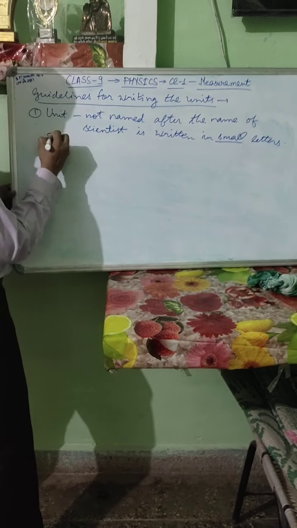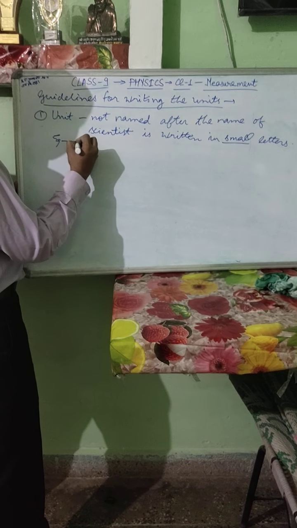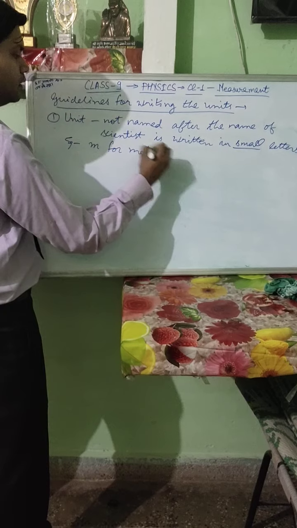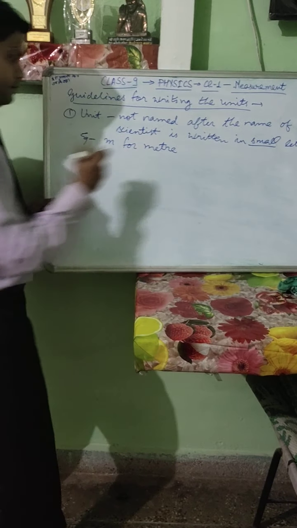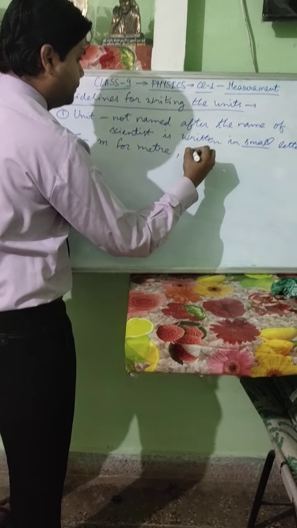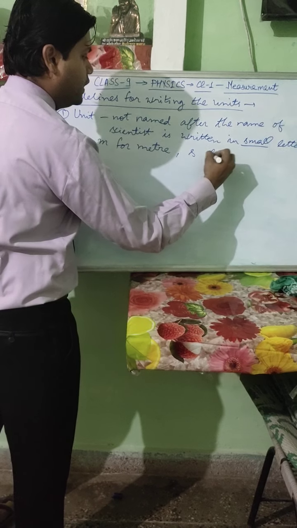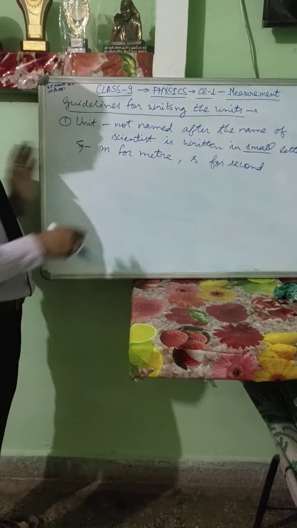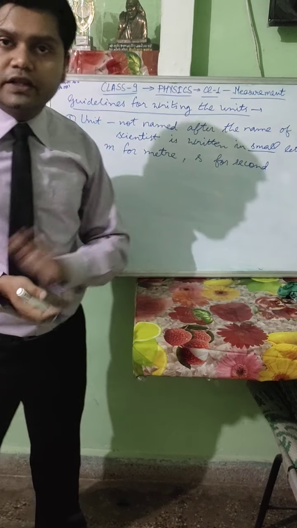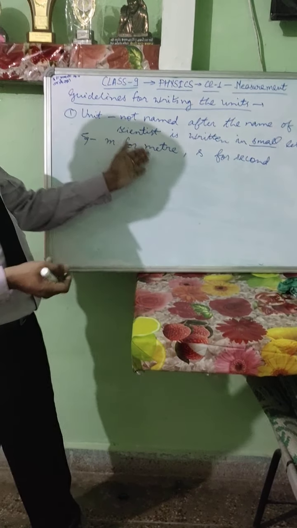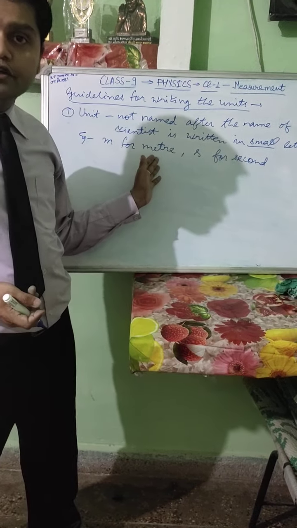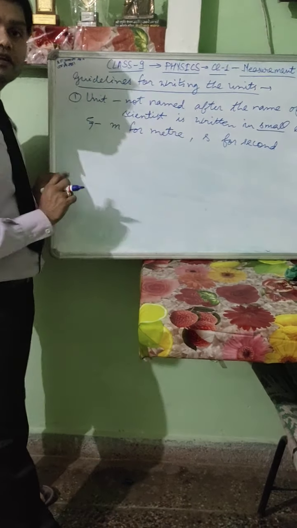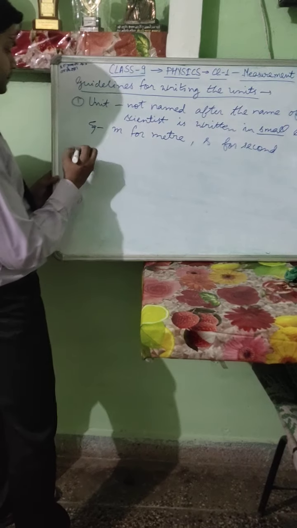For example, small m we are writing for meter. We cannot write capital M. Same way, small s we are using for second. Because these are units which are not named after a scientist. Therefore, whenever we write them we use small letters only.